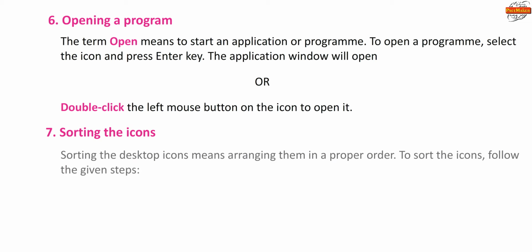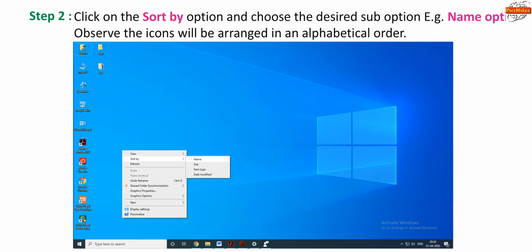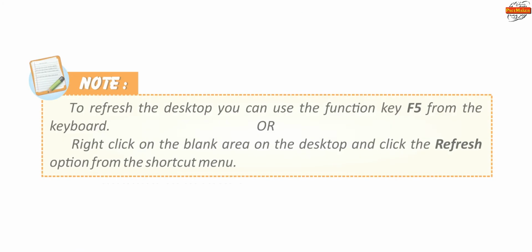Sorting the icons. Sorting the desktop icons means arranging them in a proper order. To sort the icons, follow the given steps. Step 1. Right-click on the empty area of the desktop. A shortcut menu appears. In step 2, click on the Sort By option and choose the desired sub-option. For example, Name option. Observe the icons will be arranged in an alphabetical order.